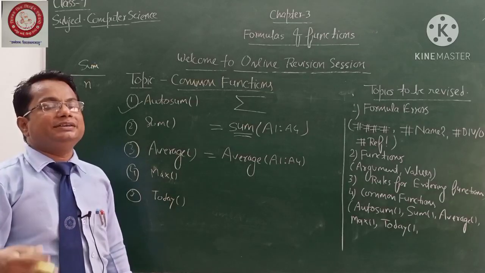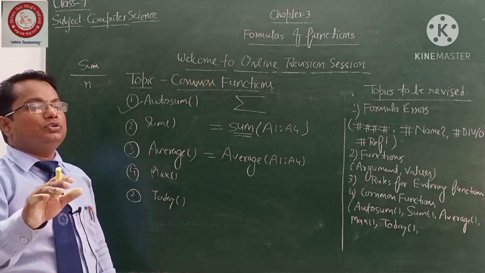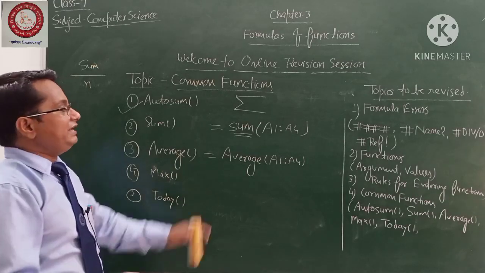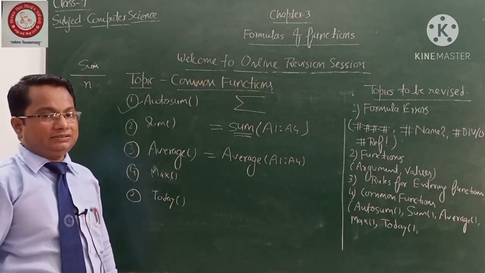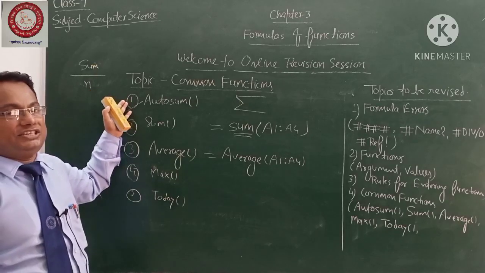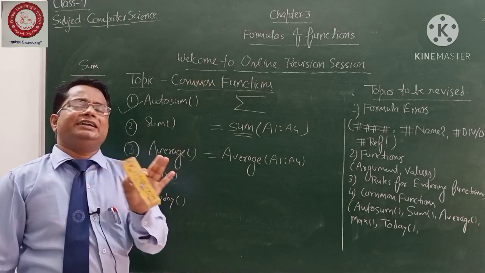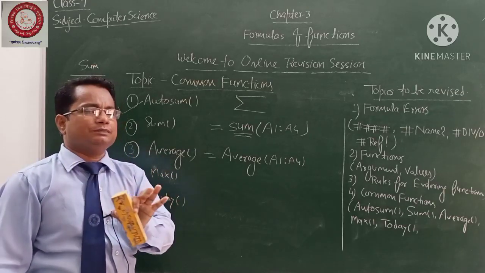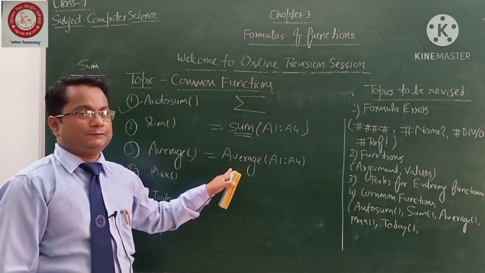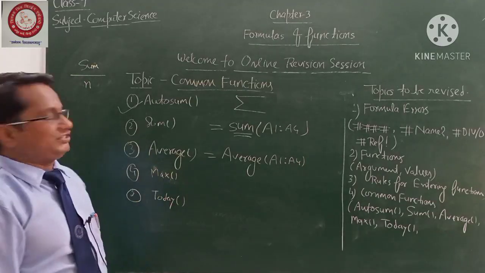Average means equal distribution. Whatever the persons are there, how you are going to divide a particular thing in an equal way, that is known as average. But if you do it according to math, you have to perform step by step activity. But by using an Excel sheet, no need to do any manual work. Each and everything will be done with the help of the average function. Clear or not?